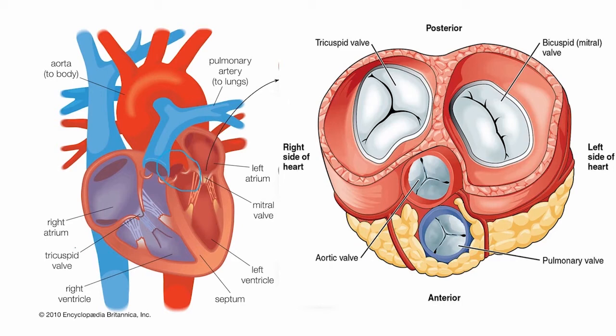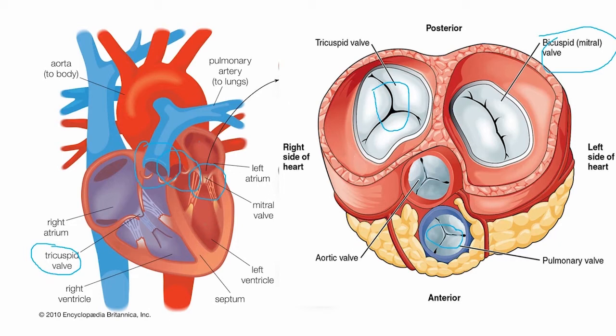The second valve is the tricuspid valve. It is a closed condition. The third valve is the pulmonary valve, and it is a closed condition of the pulmonary valve. The pulmonary valve allows the flow of blood from the right ventricle to the lungs. And the fourth valve is the mitral valve or the bicuspid valve, which is a connection between the left atrium and left ventricle.